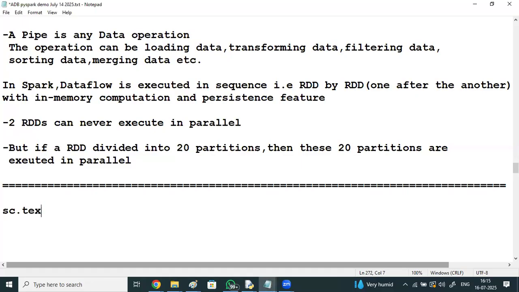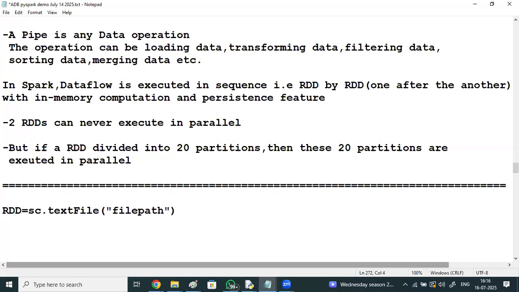Spark context dot text file, file path. Whenever a file is loaded by using Spark context, RDD1 is created.